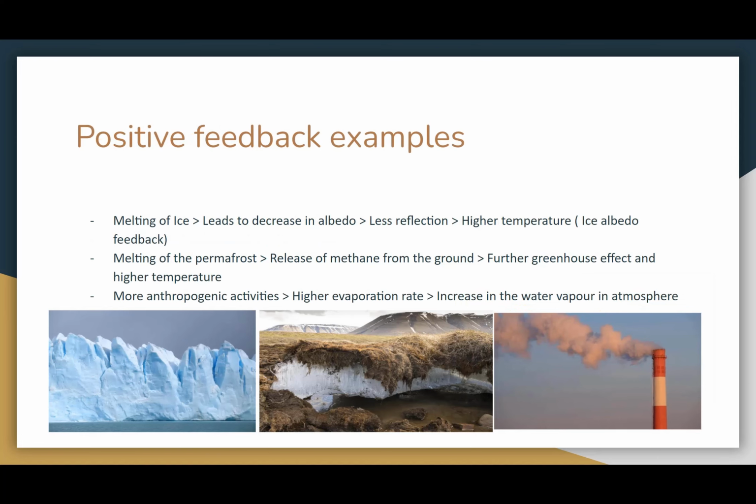I would like to talk about three examples for the positive feedback loops. First one is the ice albedo feedback, where the melting of the ice leads to a decrease in albedo, and this leads to less reflection and higher temperature. Also, the melting of the permafrost releases methane from the ground, and since methane is one of the greenhouse gases, it leads to further greenhouse effect and higher temperature.